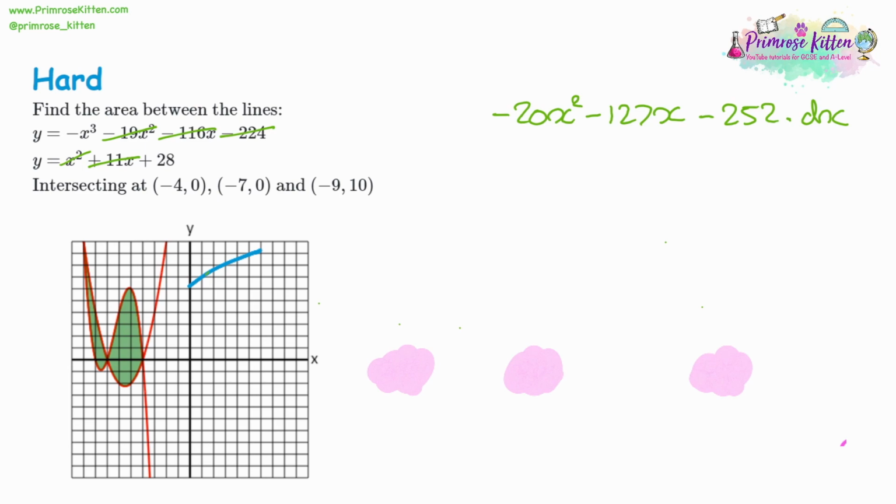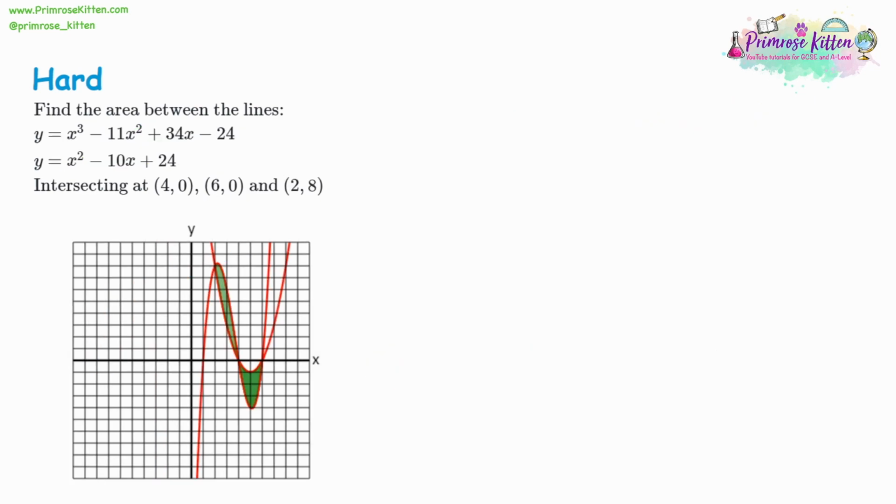Just a coincidence that the last three have been 21.1. The next two are going to be different. So, following our method for the next example, first we need to work out what we are integrating. So we can take the two curves away from each other. We've only got one x cubed term. Then we've got negative 11x squared. We need to take away another x squared. We've got 34x. I'm going to take away a negative 10, so I'll be adding 10 instead. It's a double negative. Then we've got negative 24, and we take away 24. That's going to give us 0.